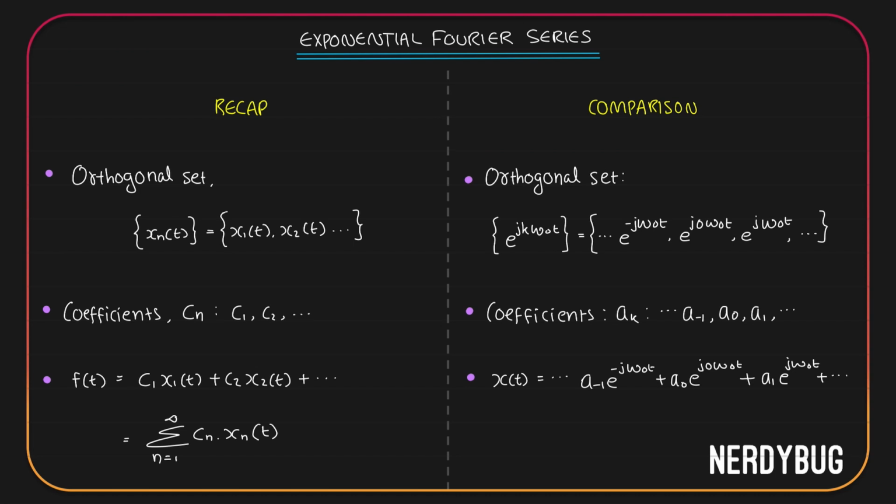As a summation, how do we write it? X of t is equal to summation from k, which can take values from minus infinity to infinity, ak e raised to j k omega naught t. So this is how we represent x of t as an exponential Fourier series. Let's put that in a box.